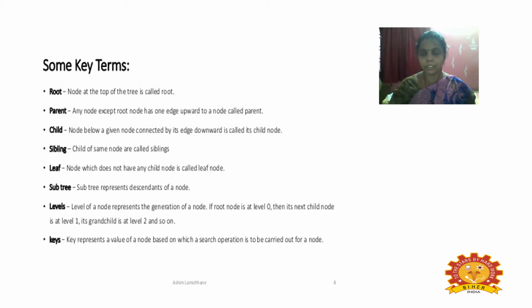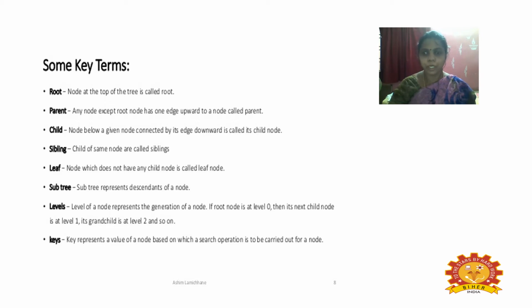And siblings are children of the same parent. And a leaf node is a node which has no further branches.